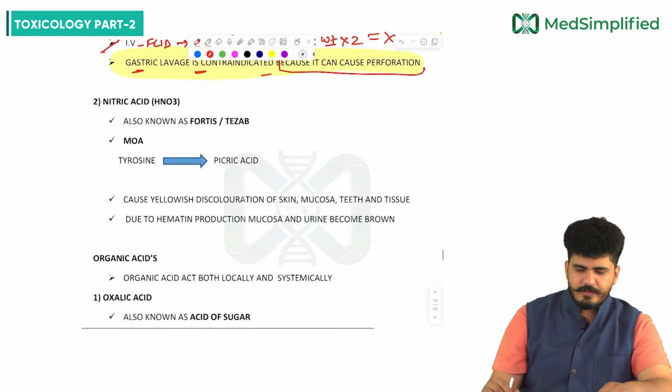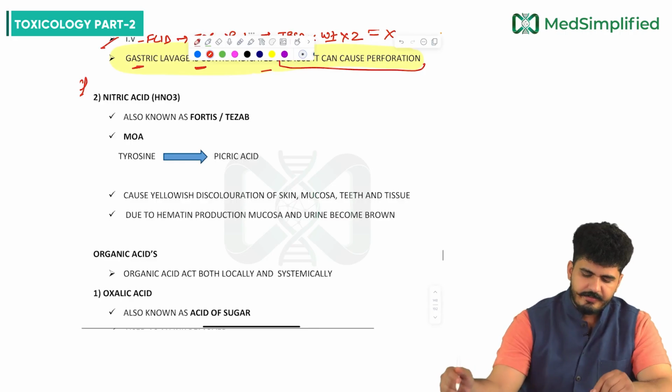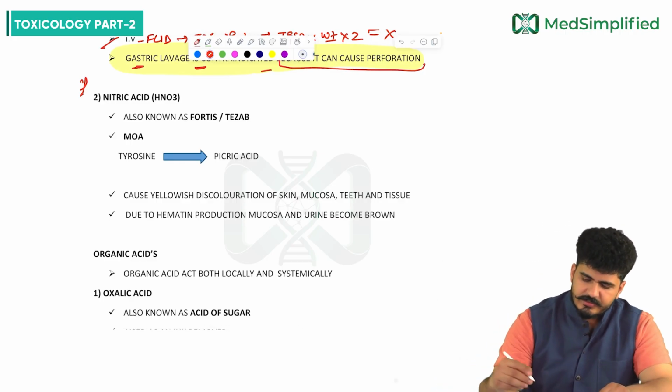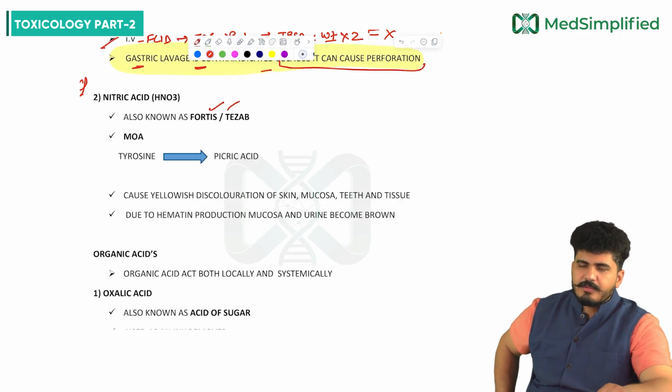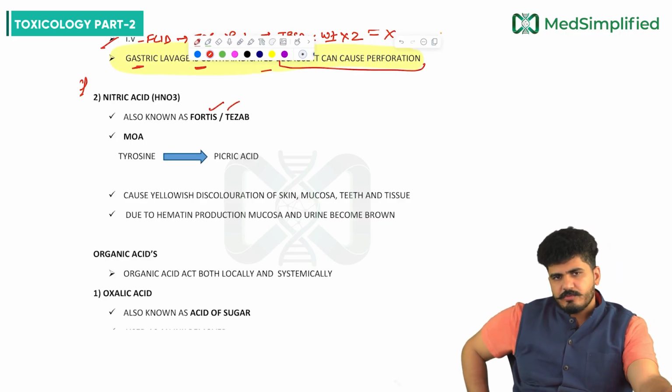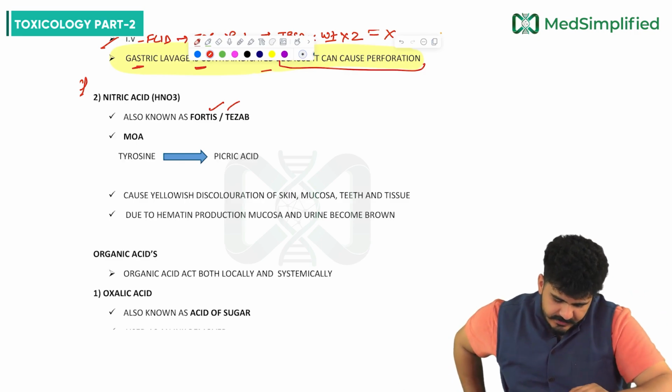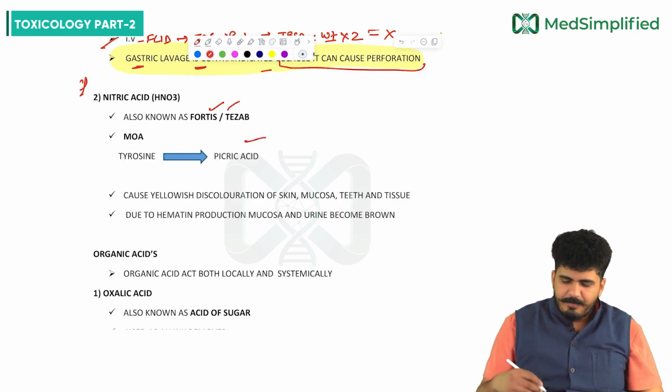Now coming to the next one, nitric acid, HNO3. It is also called aqua fortis or tehzab. This can also be used in acid attacks. Mechanism of action: tyrosine will form picric acid.